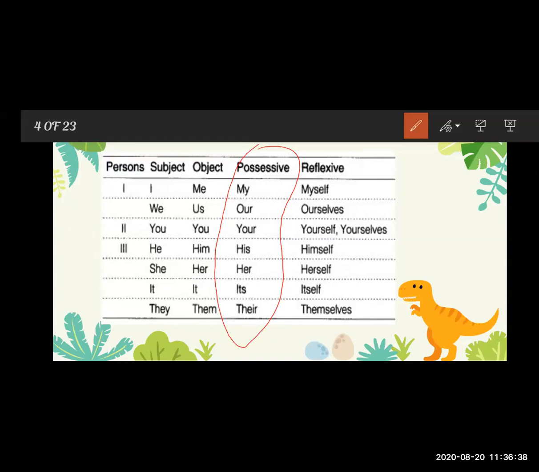Now see reflexive pronoun. So what is the reflexive pronoun? Reflexive pronouns are the pronouns that reflect back to the subject, that is myself, ourself, yourself, then himself, herself, itself, and themself. These are the reflexive pronouns.